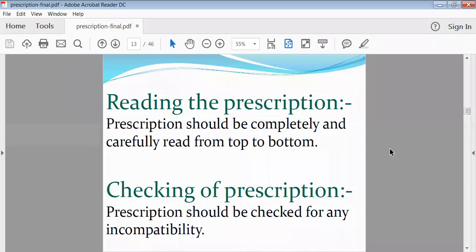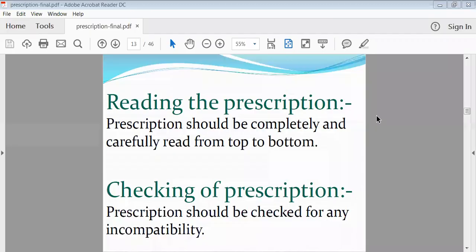Then checking of the prescription. After the reading, he must check for any kind of compatibility or incompatibility. What is incompatibility? Incompatibility means, suppose 3 or 4 drugs have been prescribed by your physician, then whether all the drugs are suitable with each other or not.